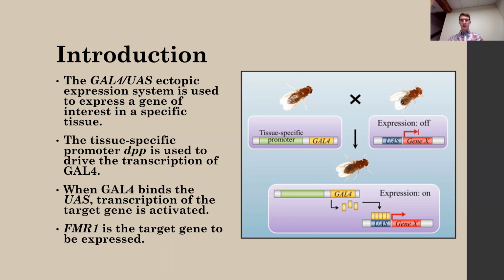When the two flies are bred, the progeny will contain both the GAL4 gene driven by the tissue-specific promoter and the target gene fused with the upstream activation sequence. Then, in the tissue of interest, GAL4 will be transcribed, and the GAL4 transcription factor will bind to the UAS and activate transcription of the target gene. The target gene in this experiment was FMR1.